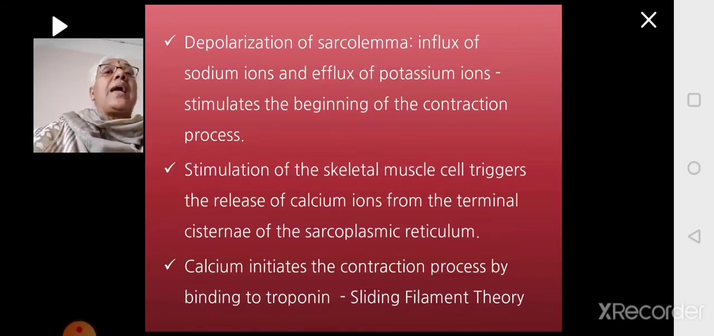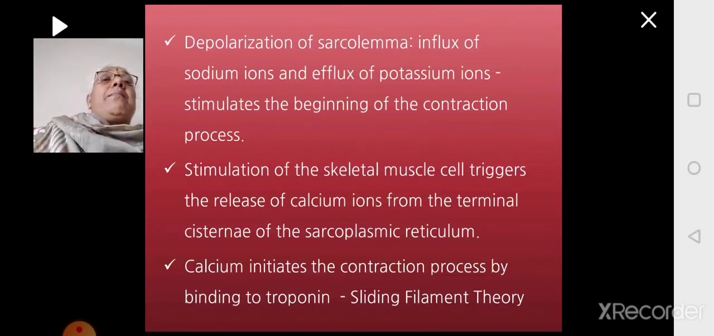What happens during that? Sodium ions will enter inside, and potassium ions will move out. This brings about depolarization of the sarcolemma, and it is the first step in the contraction of the muscle. So depolarization of the sarcolemma, brought about by influx of sodium ions and efflux of potassium ions, is the first step in the contraction process.